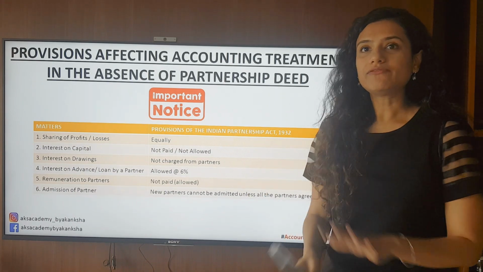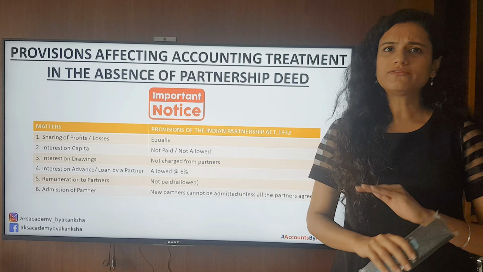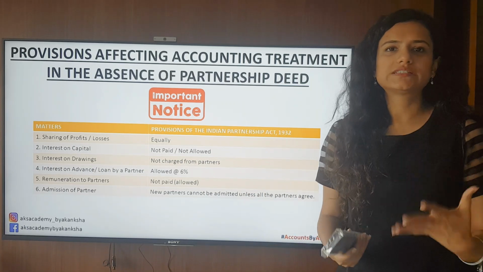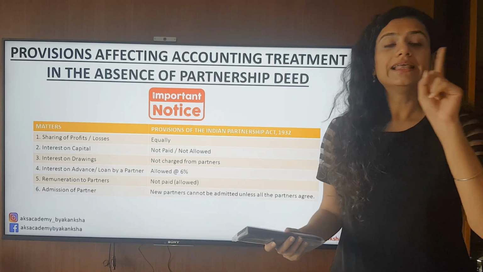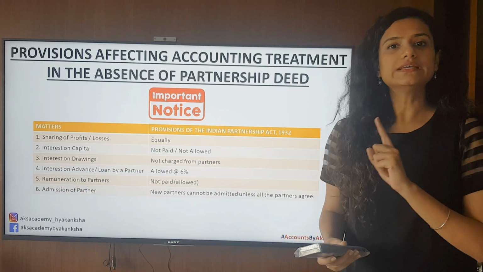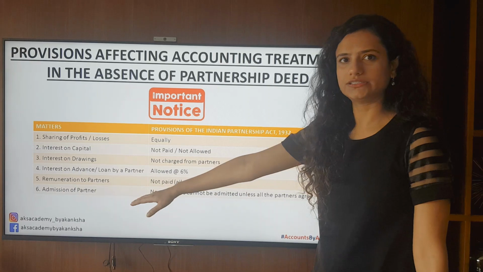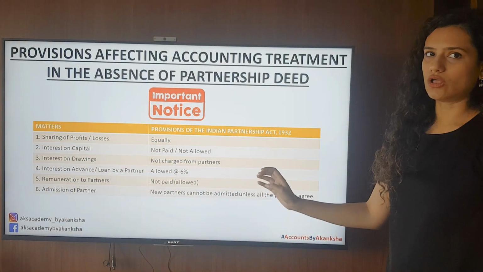Now, say for example, we started a partnership firm, but we forgot to make a partnership deed, or we thought that, oh, we have so much trust amongst each other, we do not need to make a partnership deed. Then, in case of a dispute, how do we resolve it? These are the matters and the ways in which we are going to resolve it.